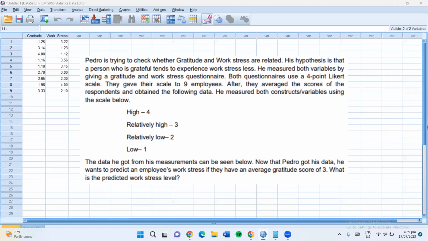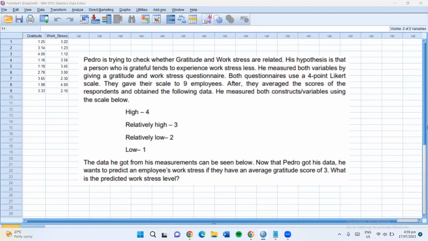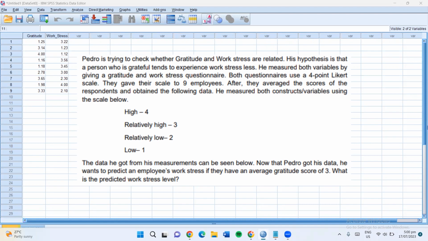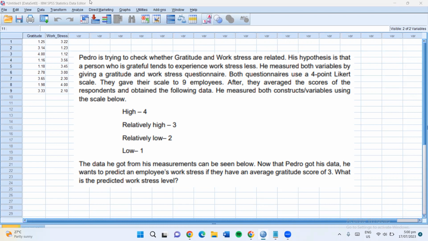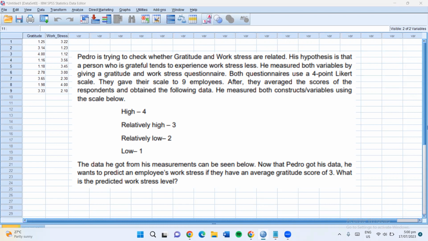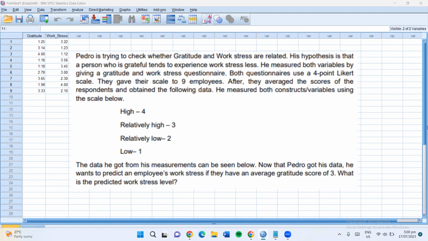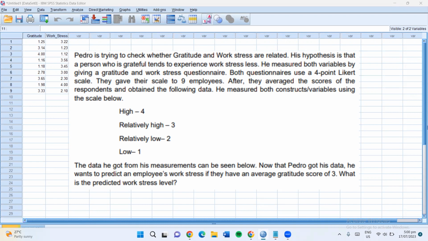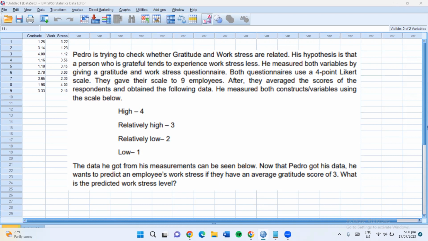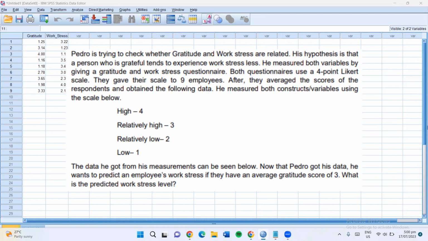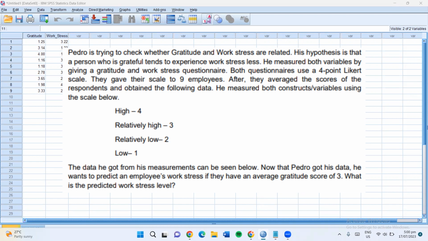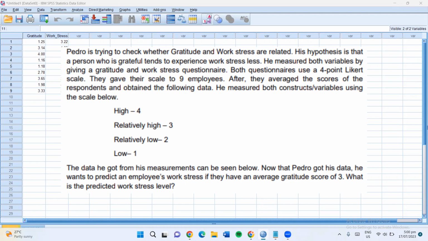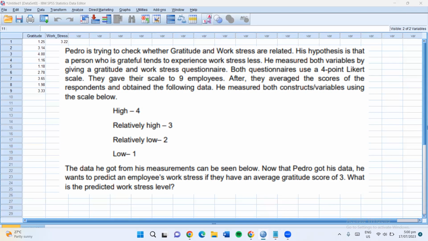After, they averaged the scores of the respondents and obtained the following data. He measured both constructs using the scale below: 4 for high, 3 for relatively high, 2 for relatively low, and 1 for low. The data he got from his measurements can be seen below. Now that Pedro got his data, he wants to predict an employee's work stress if they have an average gratitude score of 3. What is the predicted work stress level?